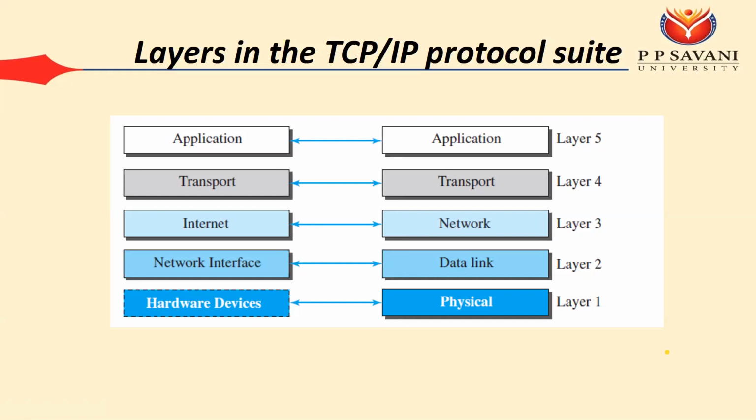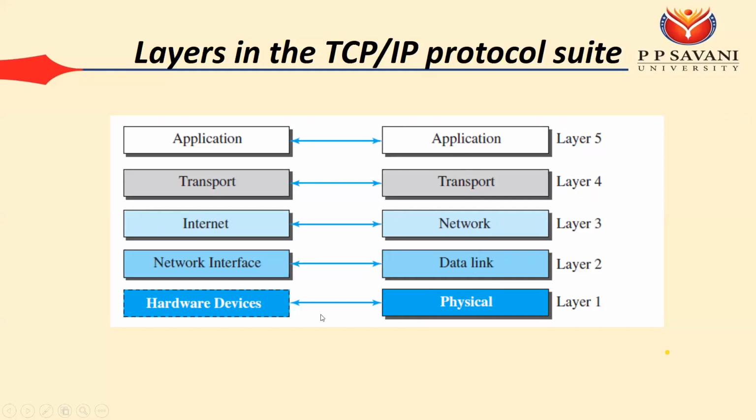For example, on your computer it may be possible that you are using some FTP application, or you are using a browser with an HTTP application. Once data has arrived on your machine, which process the data is assigned to is decided by the transport layer. And finally we have the application layer. The task of the application layer is to use the various protocols, or you can say the various applications. So your syllabus is based on these 5 layers: physical, data link, network, transport, and application.